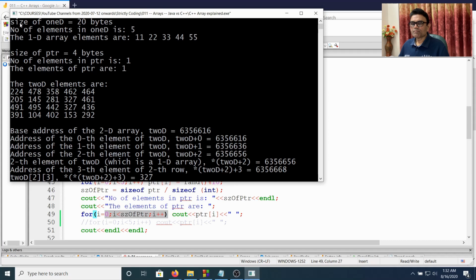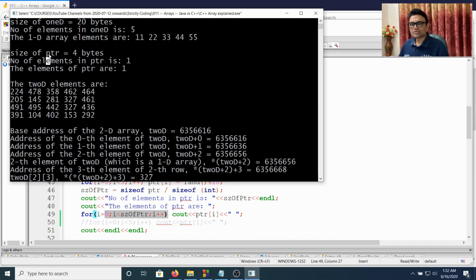So if you see, the size of 1D, the array name, is 20 bytes. Therefore the number of elements in 1D is 20 divided by size of int, which is 5, because size of int is 4. And so the loop runs 5 times and we print the values. But on the other hand, the size of PTR is 4 bytes. It's not 20 bytes. Because the array name represents the base address, but the pointer actually represents the address stored inside the pointer.